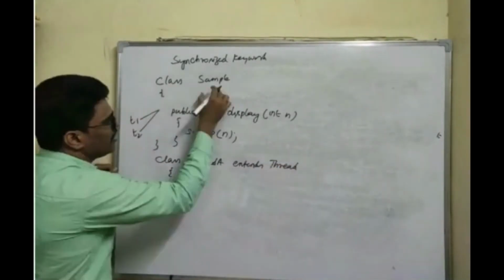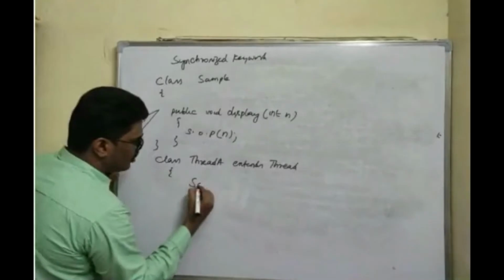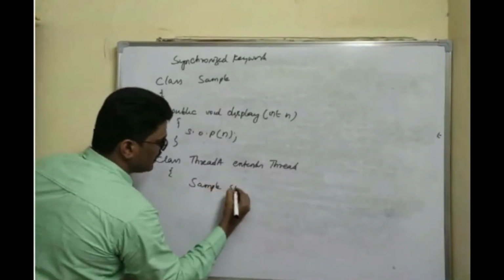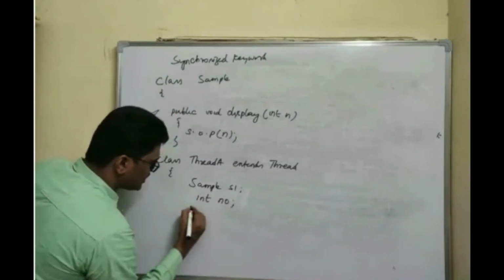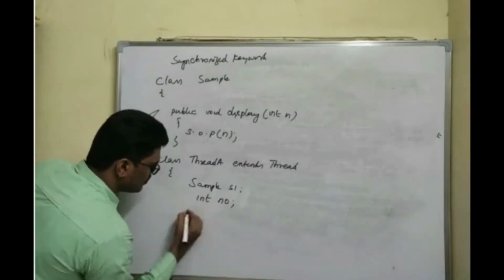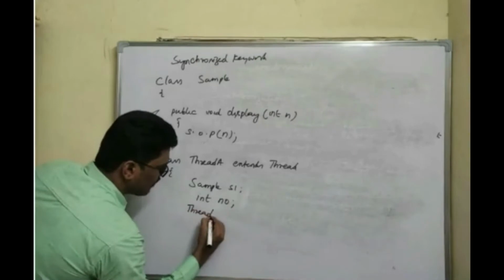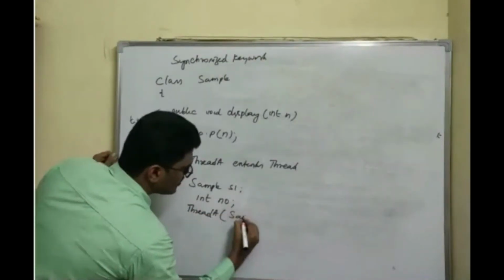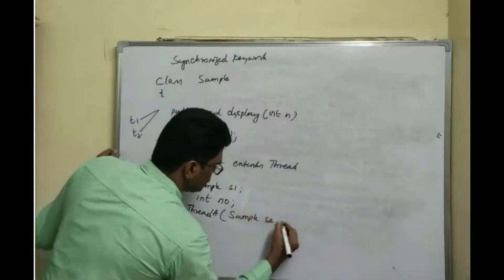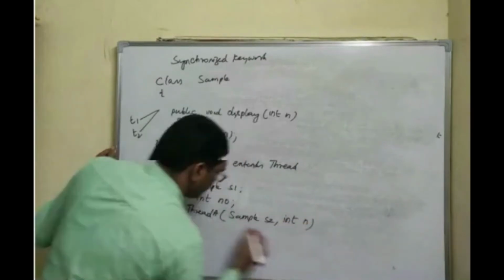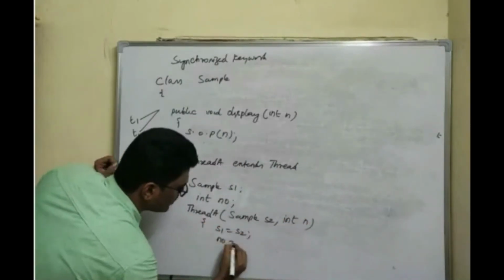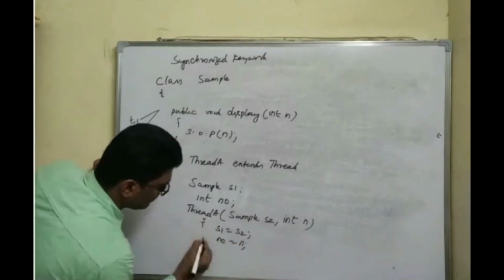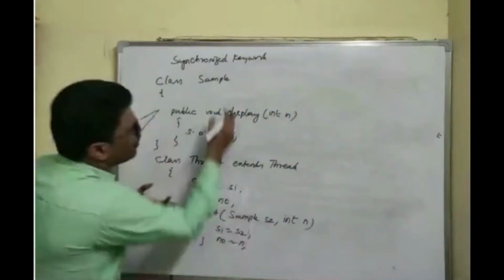I want to access this method, so I create the object of this one, Sample S1. I'm going to create a constructor, ThreadA, taking Sample S2 and int n. So S1 is equal to S2, number is equal to the n value which you are giving.